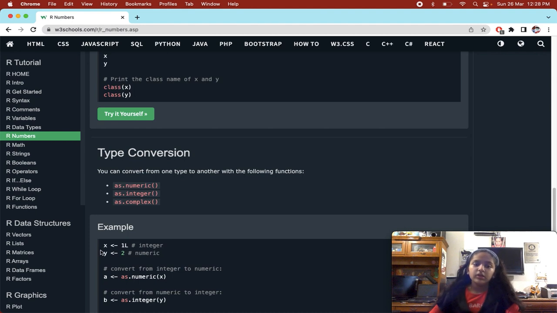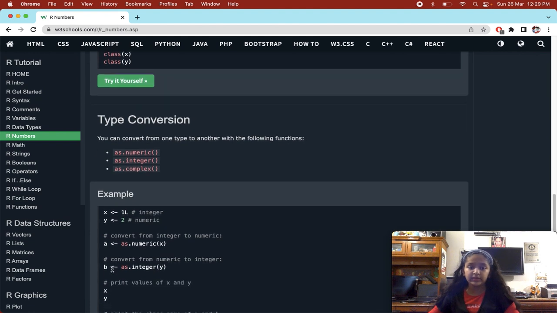So you have one variable x, which has an integer value as 1L, and y, which is a numeric value which has 2. Then a is equal to as.numeric(x). So x is an integer, so we are converting that integer to a numeric, and that numeric is being saved in the variable a.